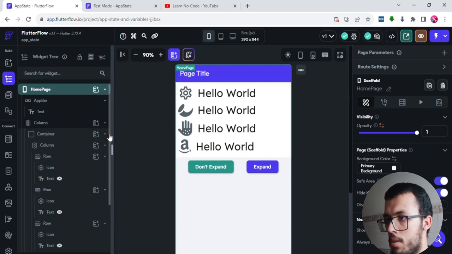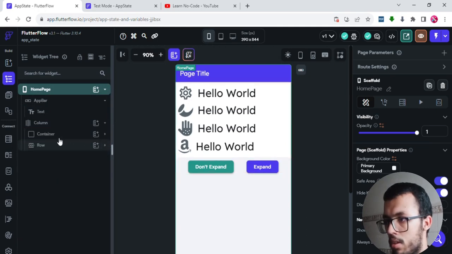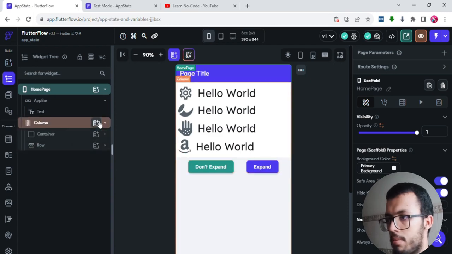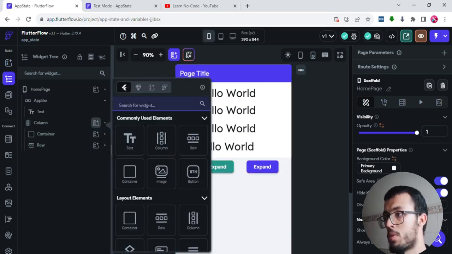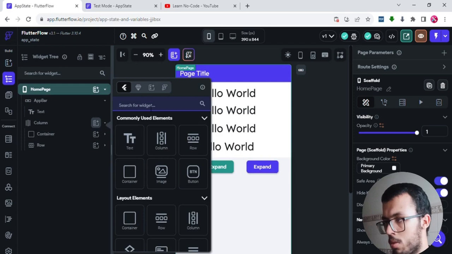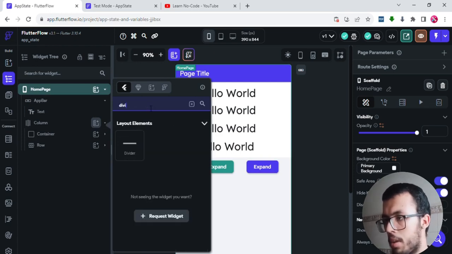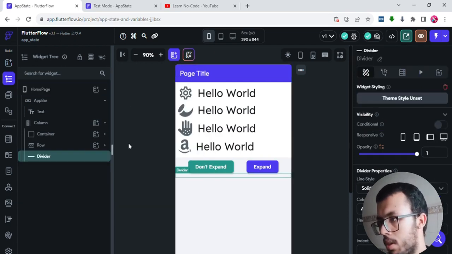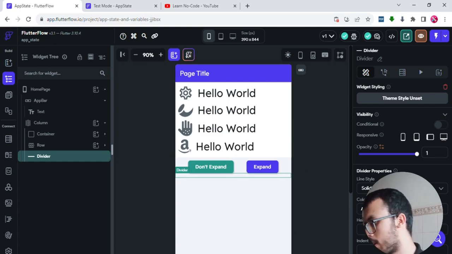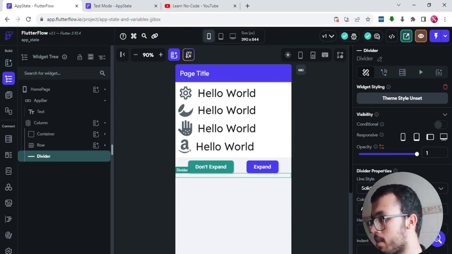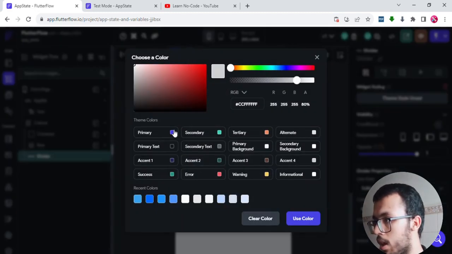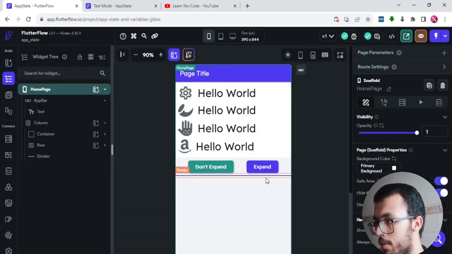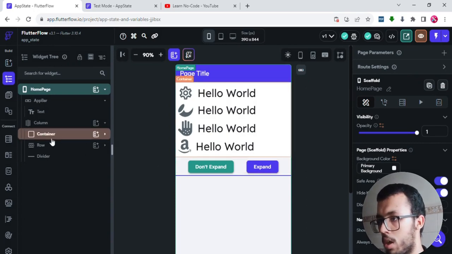So this is the first example, and the first one is this row. So let's add something else. We saw in the example something called a divider, which is a spacing between each example. I want to add it to make a difference. They give you the thickness property and also the color. So this is our divider, which will separate our projects.